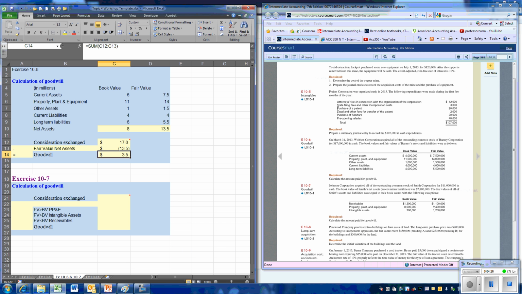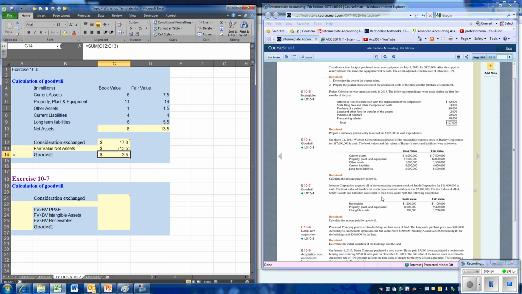Well, let's take a look at another problem, exercise 10-7. In this problem, we are told that the company is purchasing all the stock of another company for $11 million. The book value of the net assets, assets minus liabilities, was 7.8.